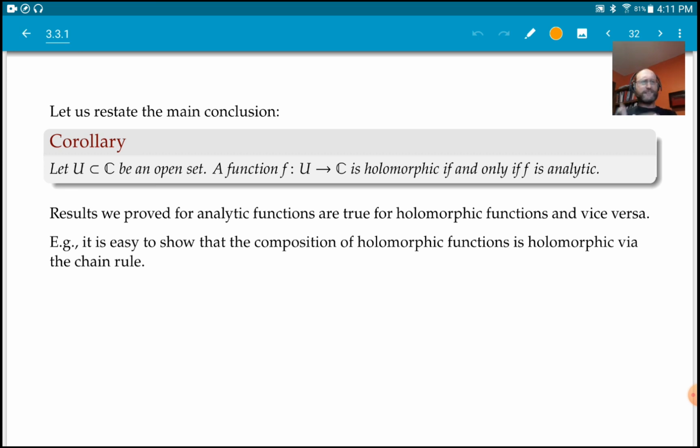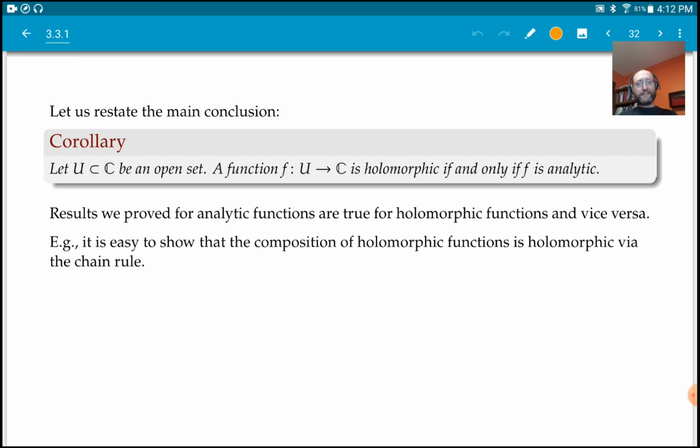If you try to do this for analytic functions, it's possible, but it is much harder. I have two power series and I just plug them into each other and the result is a mess, right? Why is that a power series? But I don't have to do it. If I want to know that the composition of power series is a power series, I just know that a power series gives me a holomorphic function.